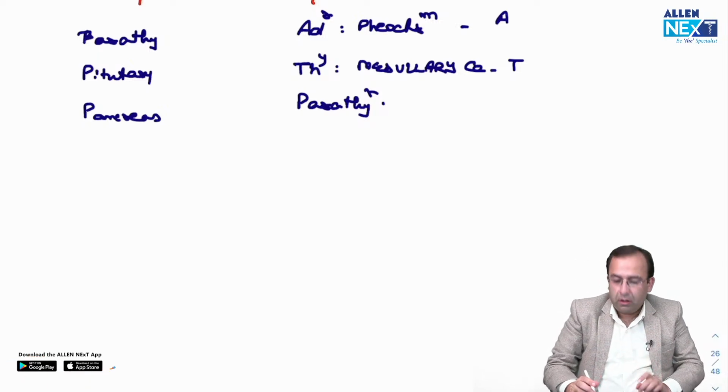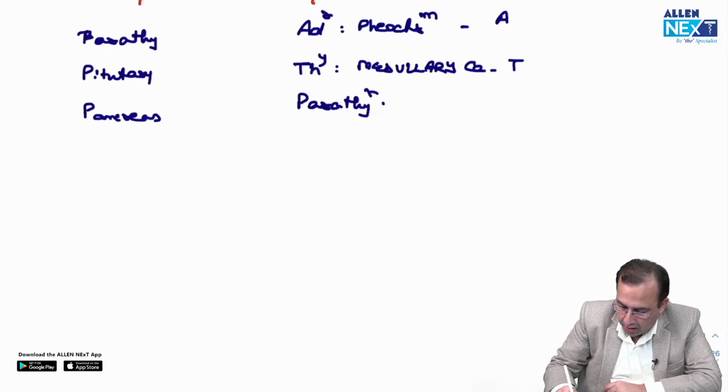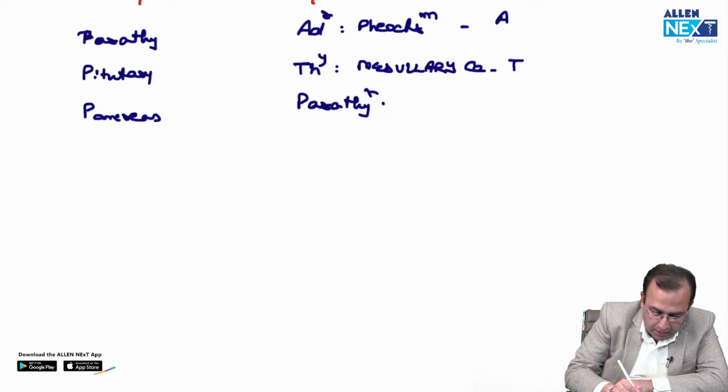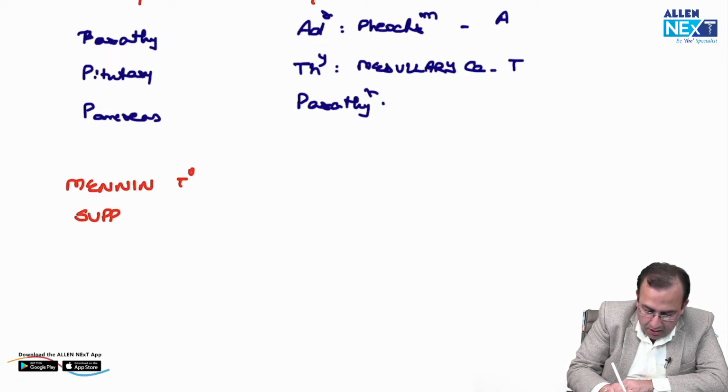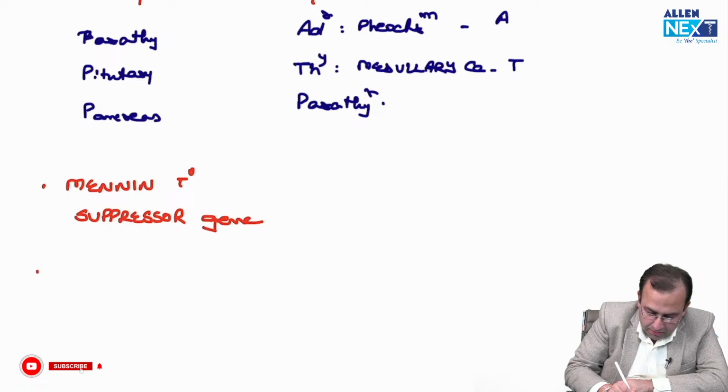So organs affected. First point, MEN 1 is associated with menin, which is a tumor suppressor gene, present on chromosome 11.